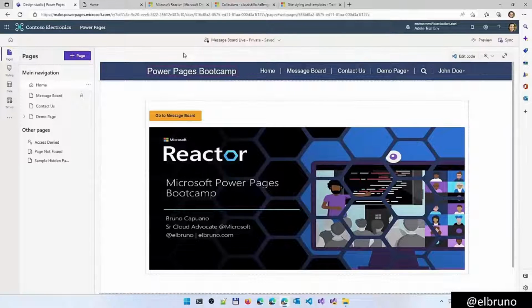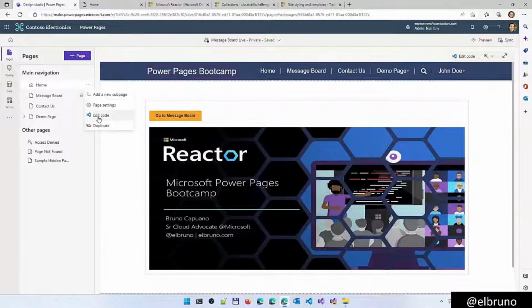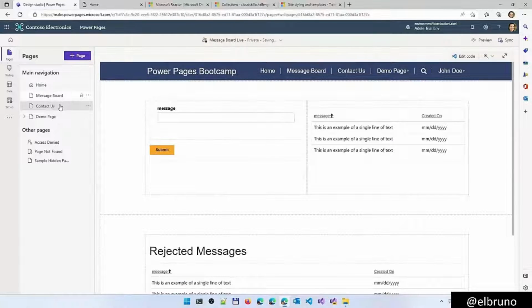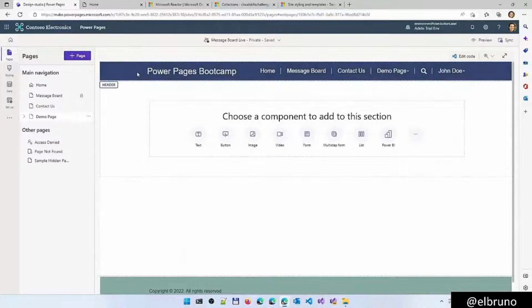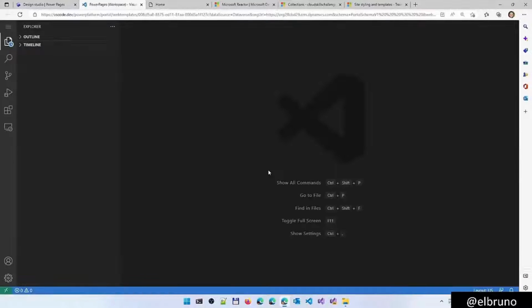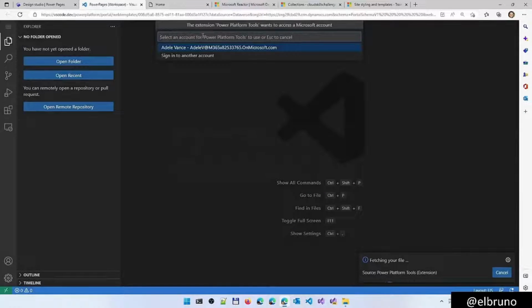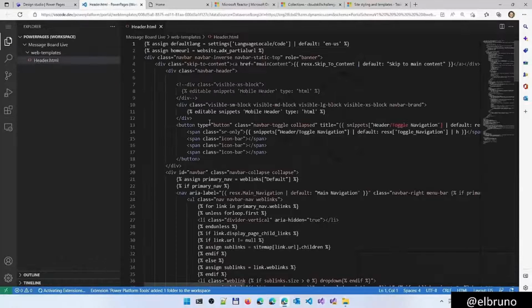There it is. It's kind of nice, but it's important to understand that we can edit the code from the page from here, but the header is a different place. It's a template that is reused in all of the other pages that we have. So in order to edit the header, we need to select the header and edit the code. This, again, is going to open Visual Studio Code, and we need to sign in one more time.